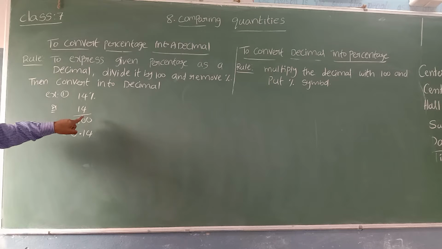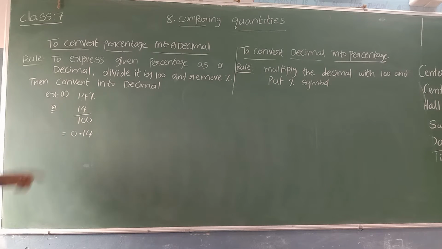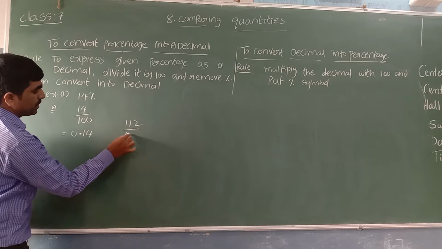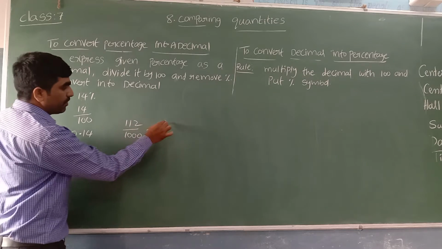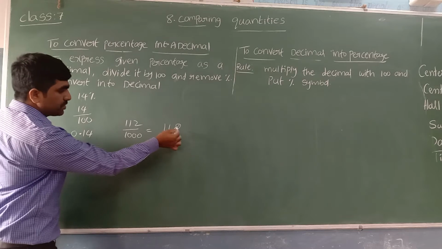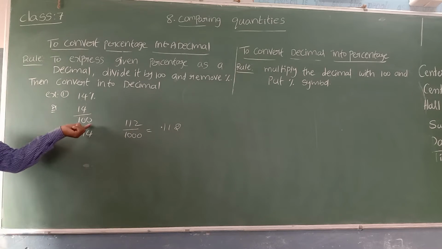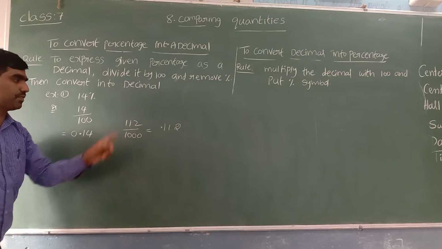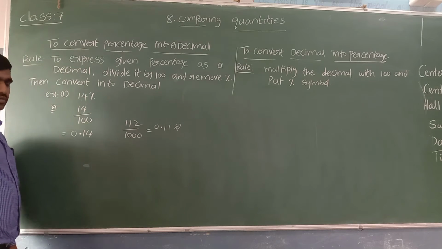Suppose in the denominator you have 3 zeros, from the backwards, 3 digits before you keep the decimal point. Suppose you have 112 by 1000, what does it mean? How can we express it in decimals? Write the numerator as it is. In the denominator we have 3 zeros, so 1, 2, 3, 3 digits before you can keep the decimal point. 2 zeros, 2 digits before. 3 zeros, 3 digits before, from the backwards. Even here there is no whole number part, so we will write 0.